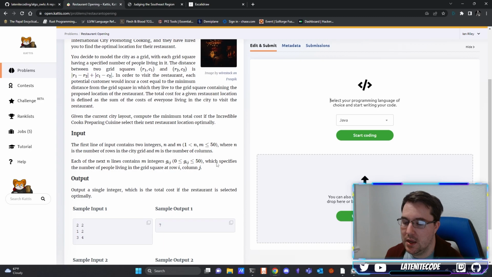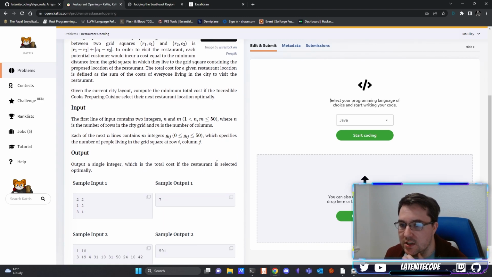Our inputs will consist of a first line that contains N and M, which can go up to a maximum of 50, so they are pretty small. N is the number of rows, M is the number of columns. So that's the description of the 2D matrix. Then we have N lines, each containing M integers, which each have a weight that goes up to 50. It's also quite small, so that's just the matrix itself. And then we have to output a single integer, which is the total cost if the restaurant is selected optimally.